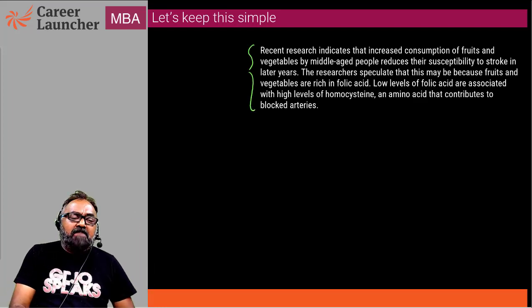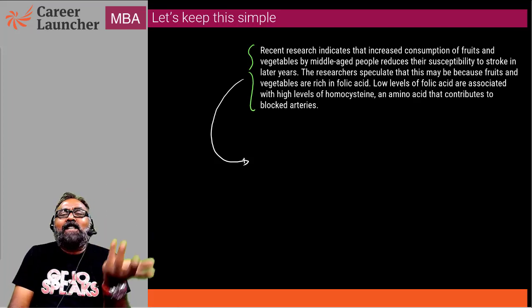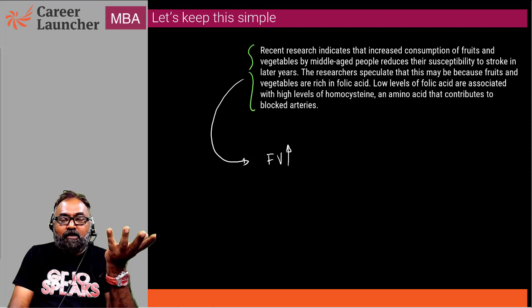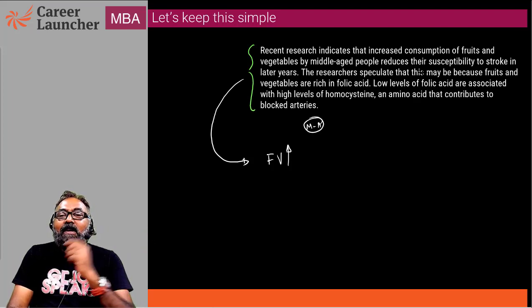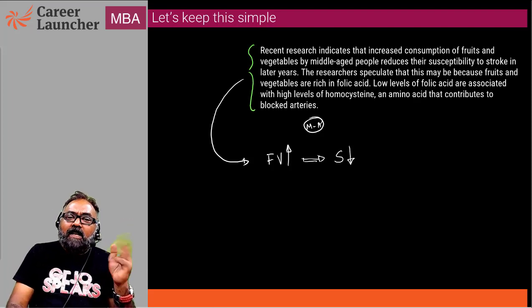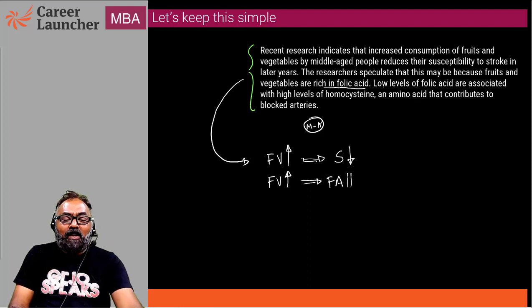So if I look at this mathematically, let me say logically. The first thing that is given is increased consumption of fruit and vegetables. If middle-aged people have a lot of fruit and vegetables, they reduce susceptibility to stroke in later years. What this means is that stroke will be reduced. They are inversely proportional. Then it says that because fruit and vegetables are rich in folic acid, fruit and vegetables have a lot of folic acid. Right, so that's what that statement says.